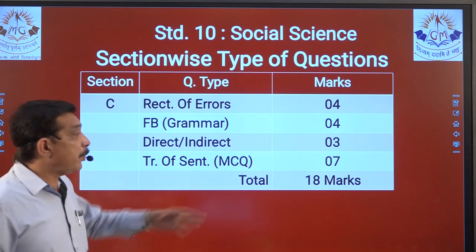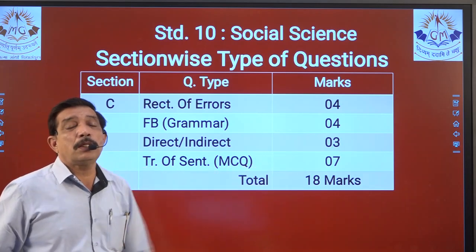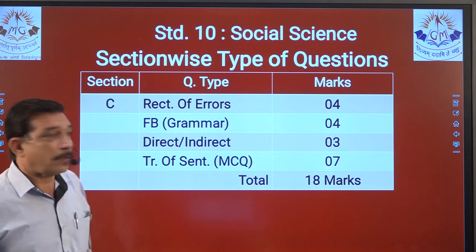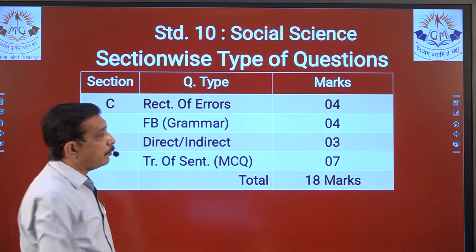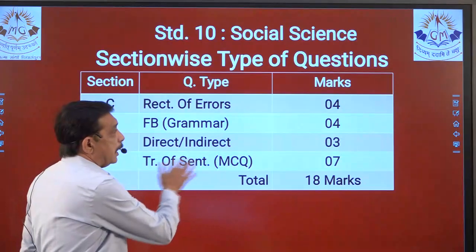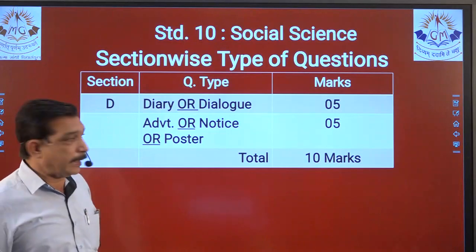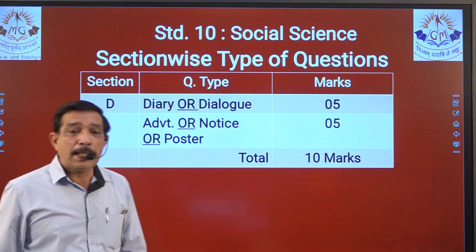So it is a very big help over here. Students can easily score 7 out of 7 from there. So making a total 15 marks for section number C. Now we come to section number D, which has a weightage of only 10 marks.